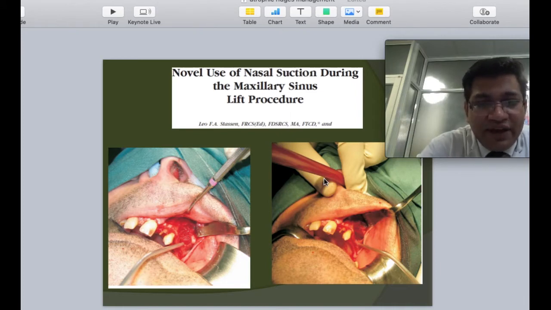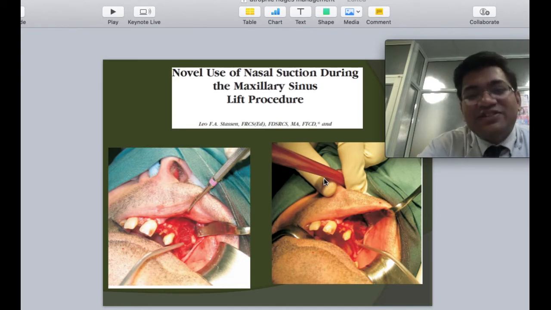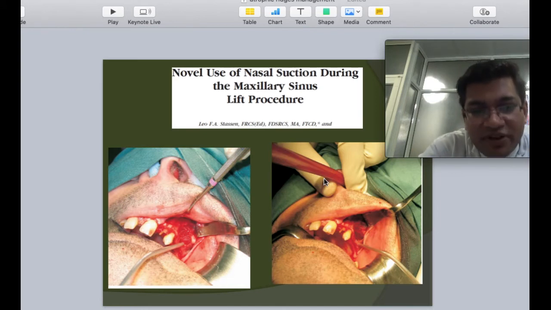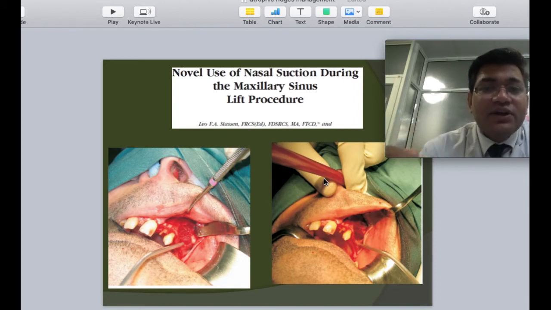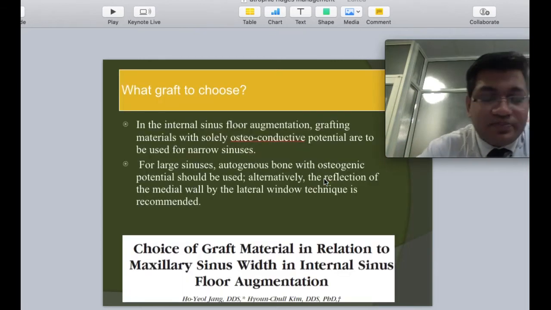If a negative pressure is applied through the nostrils, the sinus membrane tends to lift off from the bony margins. This prevents any risk of injury to the sinus membrane when we are creating a window, and is helpful when lifting the sinus membrane. Basically, this minimizes our direct manipulation of the sinus membrane, because in many cases the membrane is very closely adherent to the bony walls, especially in case of chronic sinusitis.